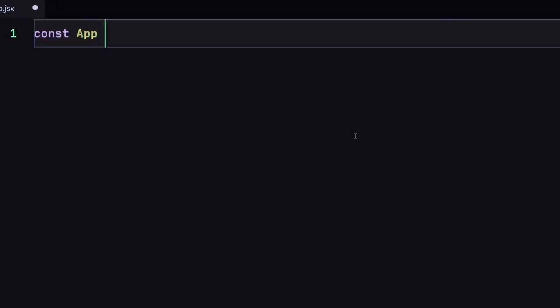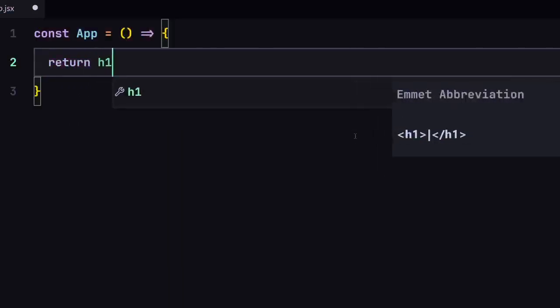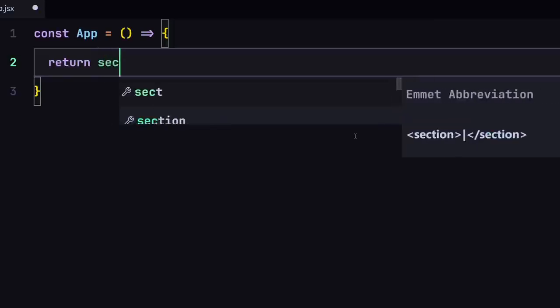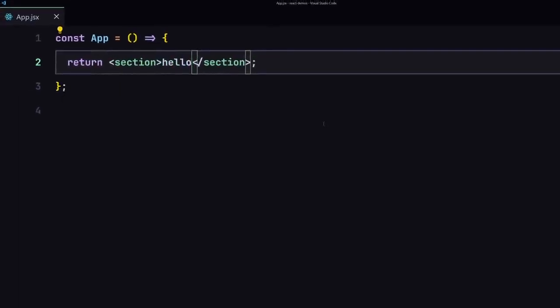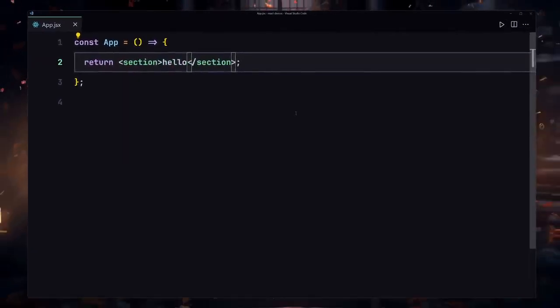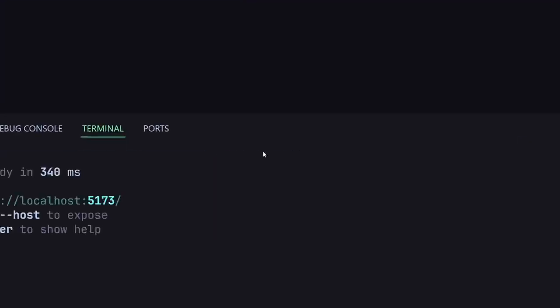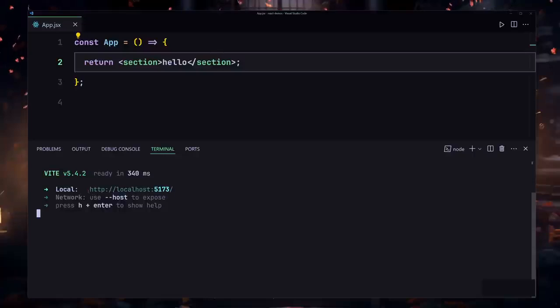So I'll just use const app, and I'll use my arrow function and return just h1, or you know what, not h1, I'll just return a section, which will say hello. Now I'm going to save my file, and to run this code, I'm going to have to open my integrated terminal, and now I'll use npm run dev. It's going to run my code on this port right here. So I'm going to copy that, or you can just hold command or control and click on that.